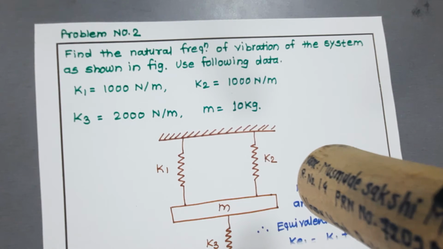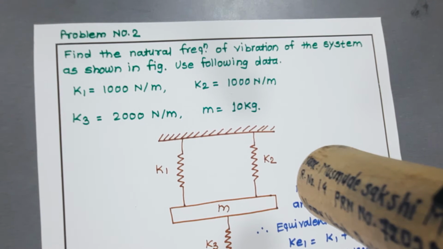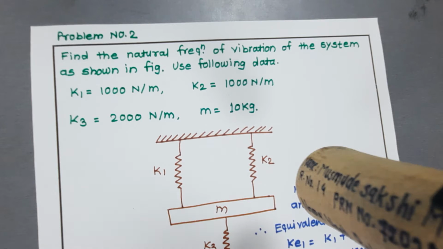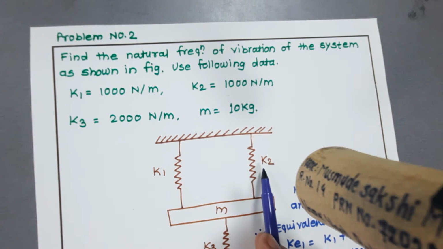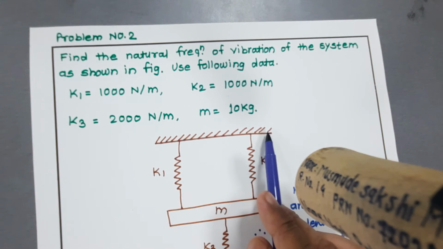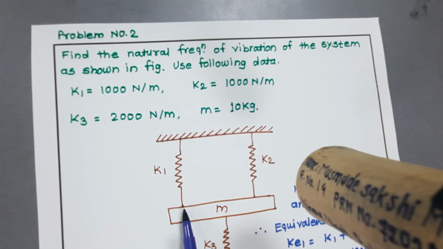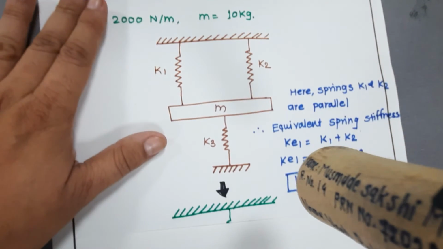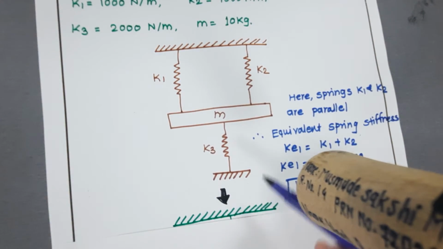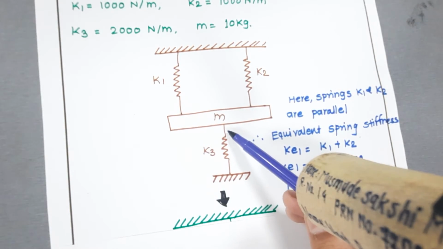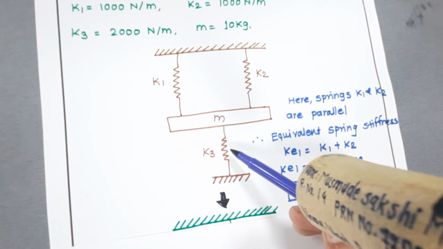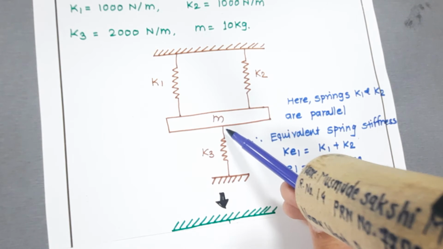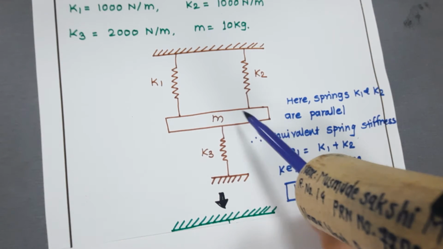So now this is the given diagram. In this first given diagram, two springs having stiffness K1 and K2, one end of them is attached to the fixed surface and another end of these springs is attached to the mass M. Further, this mass M is attached to spring 3 having stiffness K3, one end of which is attached to mass M and another end is attached to the fixed surface. So this is our given diagram.